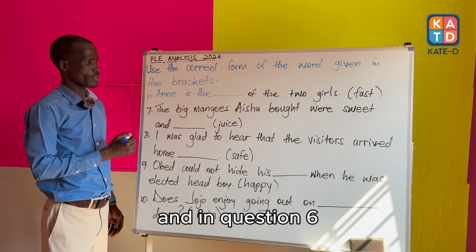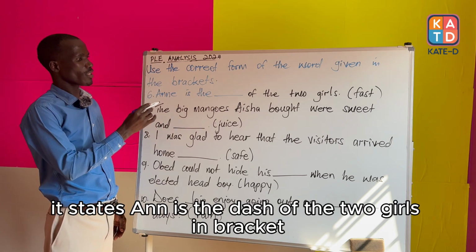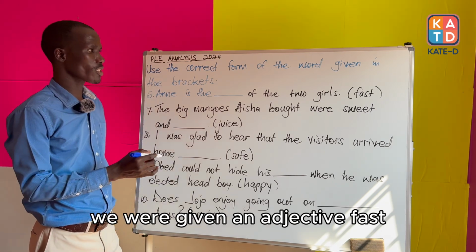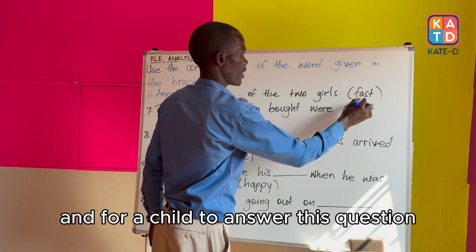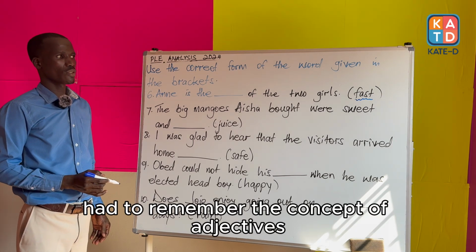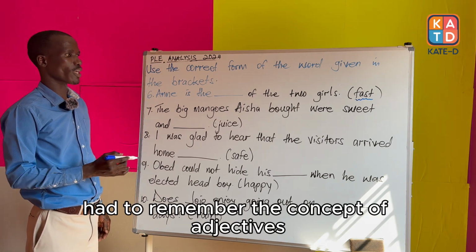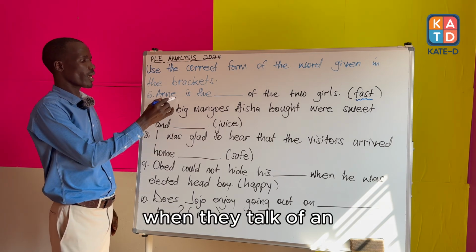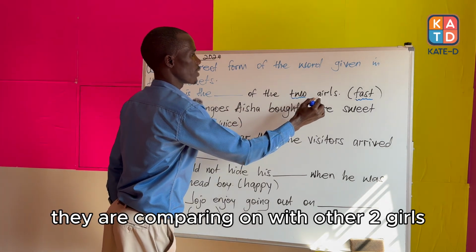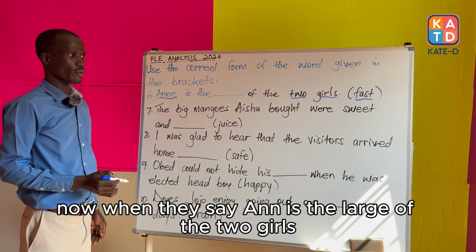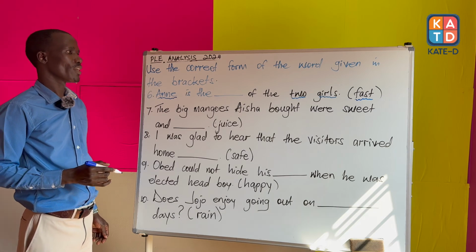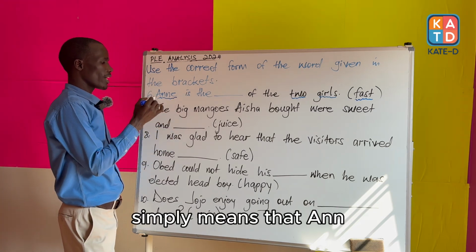And in question 6, it states, Anne is the dash of the two girls. In bracket, we were given an adjective first. And for a child to answer this question, had to remember the concept of adjectives. When they talk of Anne, they are comparing Anne with the other two girls. Now, when they say Anne is the dash of the two girls, it simply means that Anne who is being